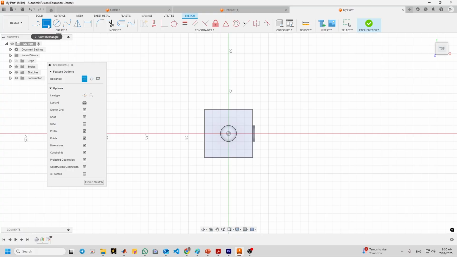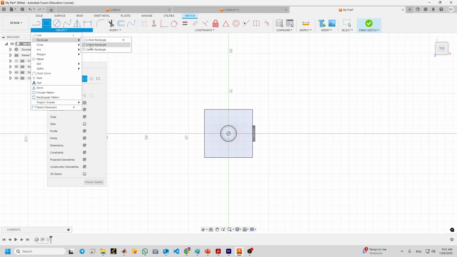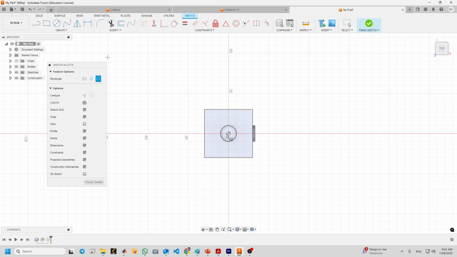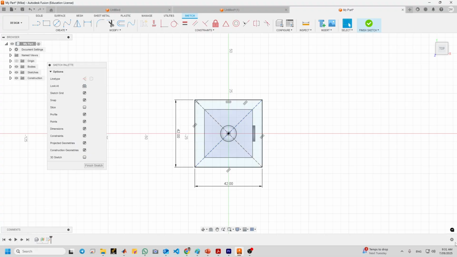So I will go to create a rectangle. I will choose center rectangle. Click the center, and now type 42 and press tab 42. Enter. And now press finish.